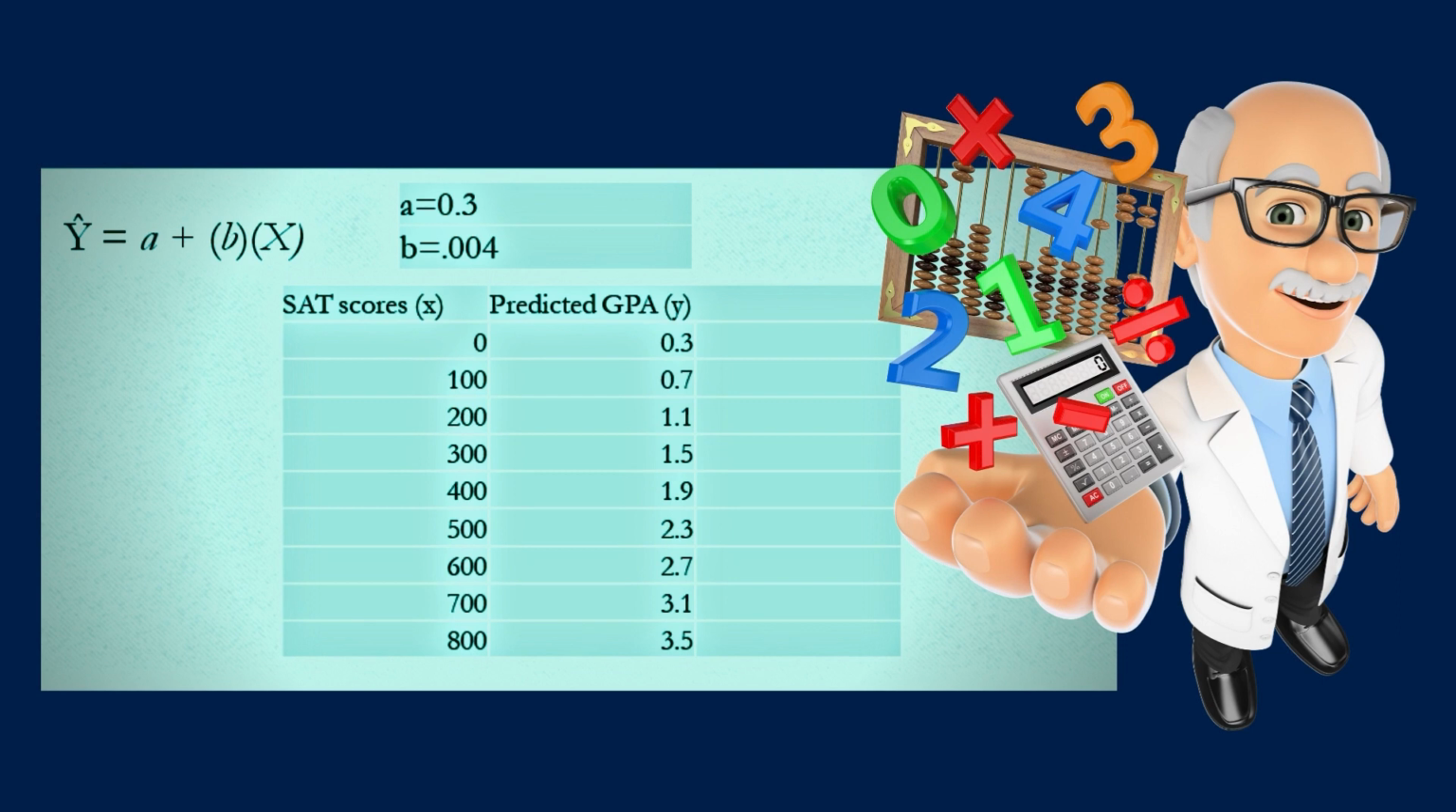Similarly, I do it for all. Suppose I take the value of 200, so I put the value of x as 200, my b is already 0.004, so if you multiply it, you will get a value, and when you add it to 0.3, the value which you get is 0.7. Likewise, you can calculate it for all the x values. Once you have your x and your y cap, then you can get this regression line.